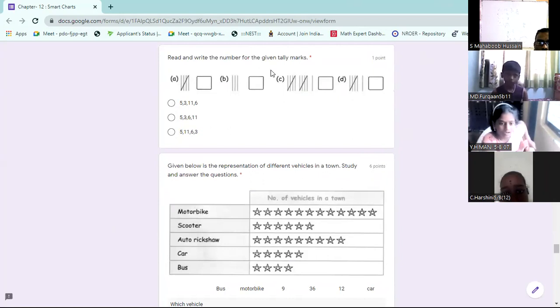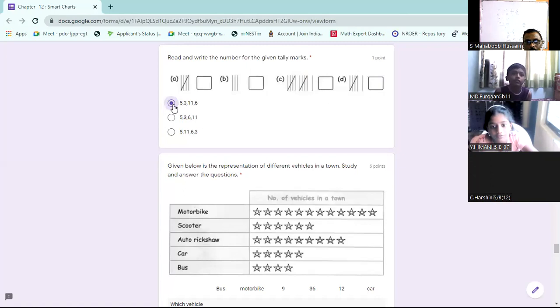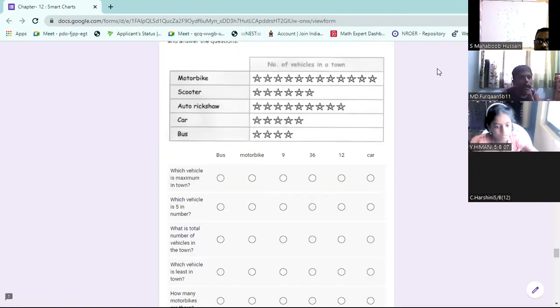Read and write the number of the given tally mark. What is the first one? 5, then 3, then 11, then 6. 5, 3, 11, 6 is the first one. Next.